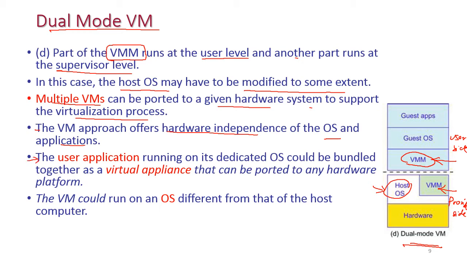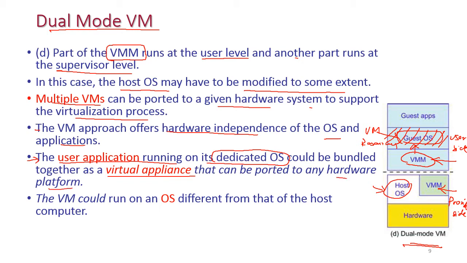Here the user application runs on its dedicated OS. All the virtual machines should have their own dedicated OS, that is the guest OS, because the guest OS is installed on top of the virtual machine monitor, that is on the virtual machine, and could be bundled together with a virtual appliance. Appliance means resources, and it can be ported to any hardware platform.